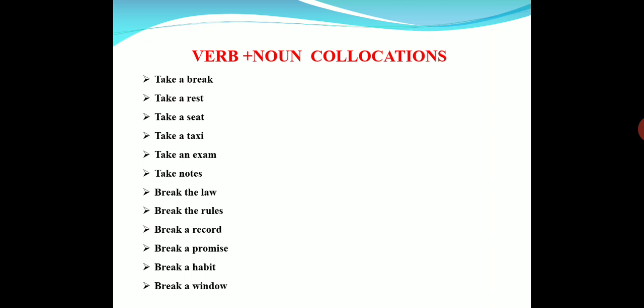Break a record. A record means, for example, if a runner has made a record by running 100 meters within 10 seconds, let us think, just for an example I'm saying, and one more person ran the same distance in less than 10 seconds, then what happens?